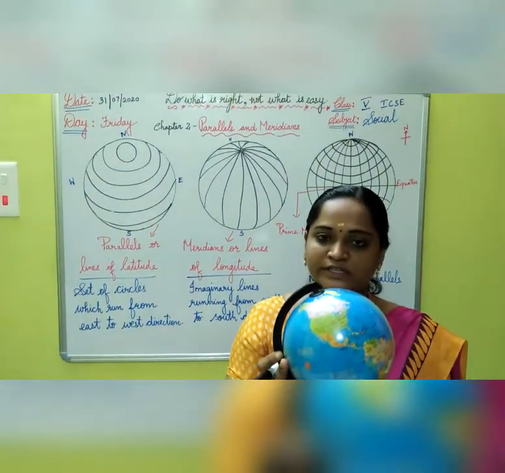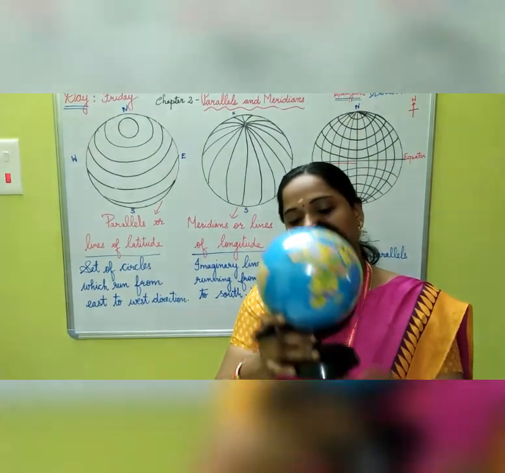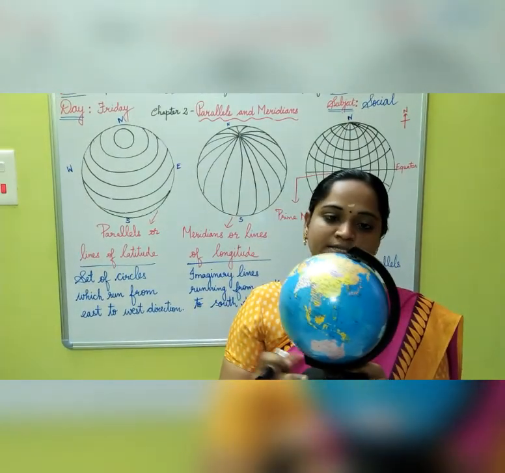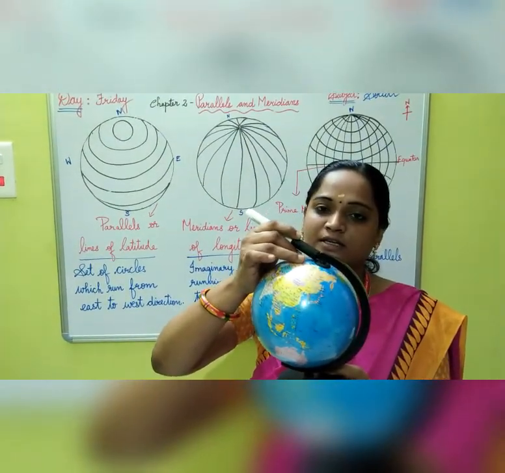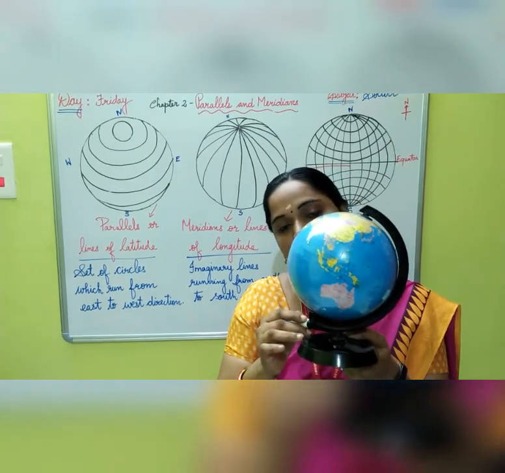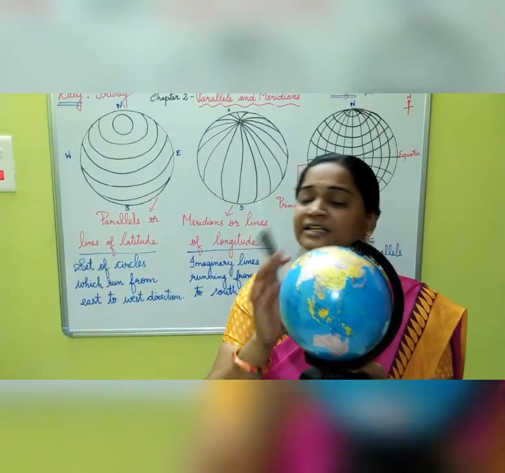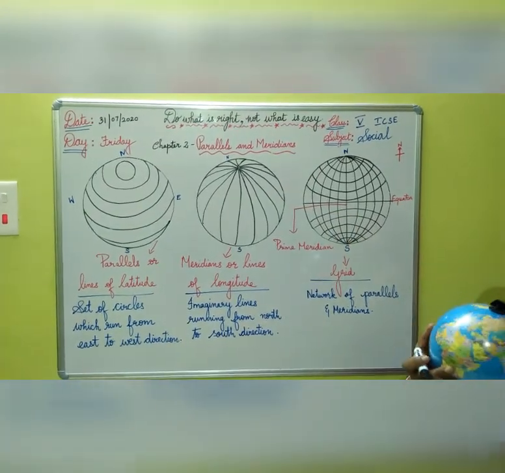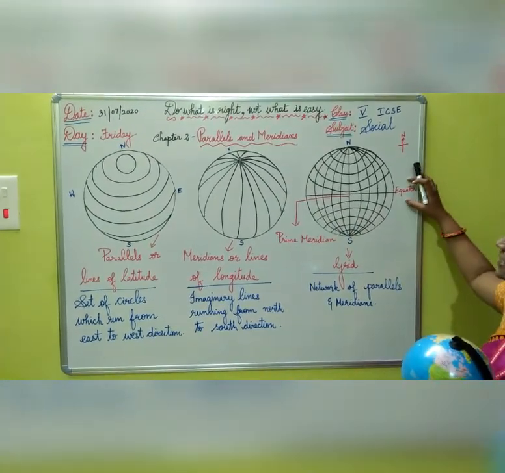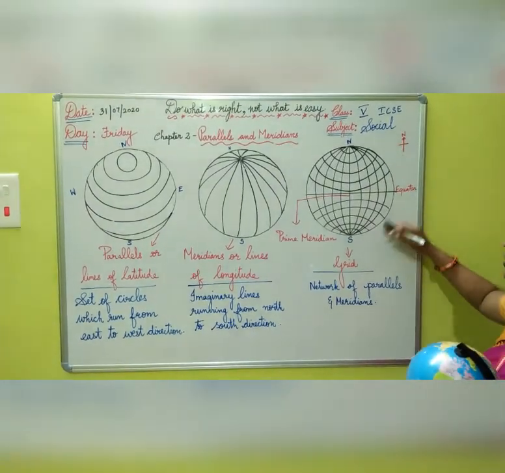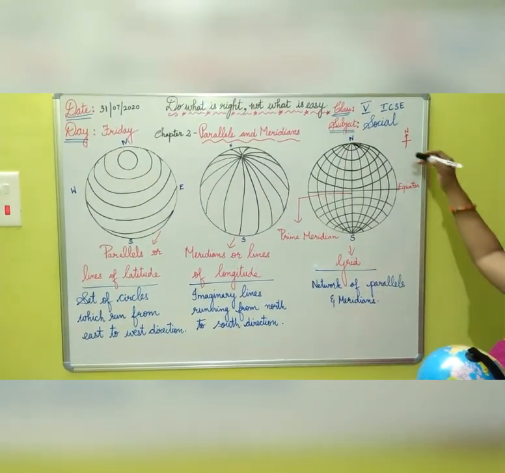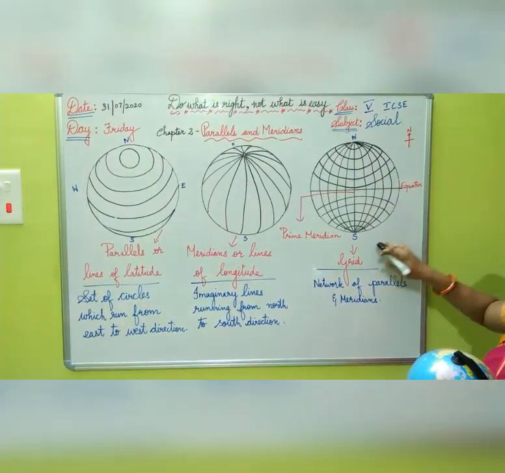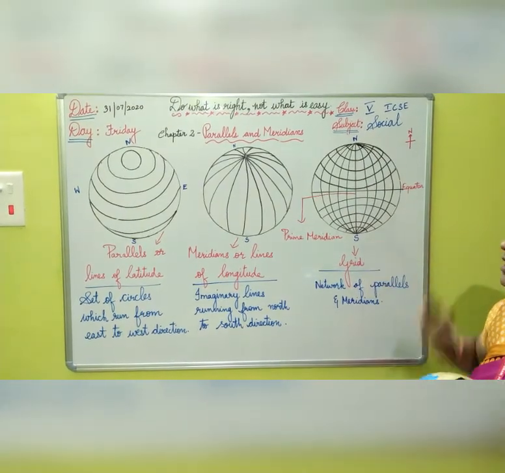So, what is this, children? This is the model of the earth. This is a globe, okay? The earth rotates on its own axis, and we have two endpoints. The one on the top is called the North Pole and the one at the bottom is called the South Pole. And here you have the equator, which is an imaginary line which passes through the center of the earth. This equator divides the earth into two equal halves. The one at the top is called the northern hemisphere and the one below the equator is called the southern hemisphere. Okay, children?